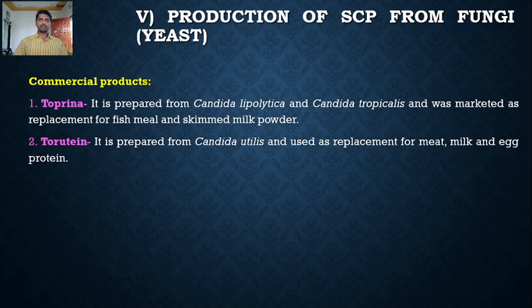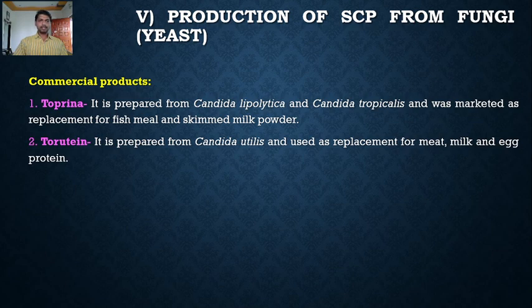Commercial products that have been produced by using yeast. Toprina is prepared from Candida lipolytica and Candida tropicalis and was marketed as a replacement for fish meal and skimmed milk powder. So Toprina is one of the commercial products possessing SCP, that is single cell protein, which is prepared from the yeast Candida lipolytica and Candida tropicalis, and this product is marketed as a replacement for fish meal and skimmed milk powder.